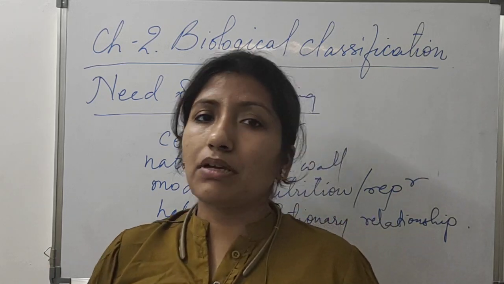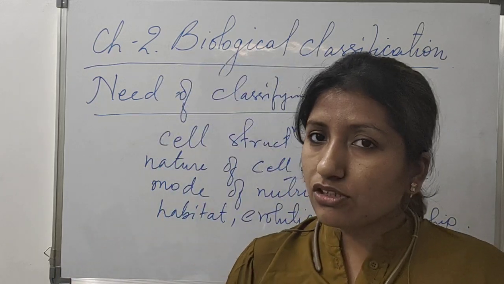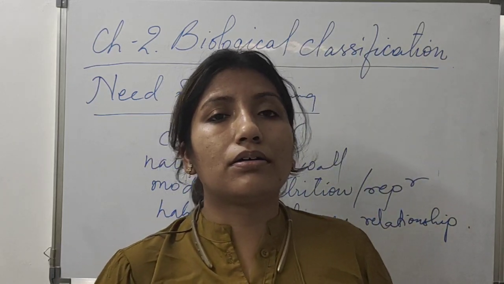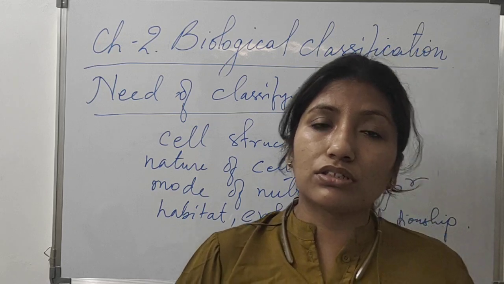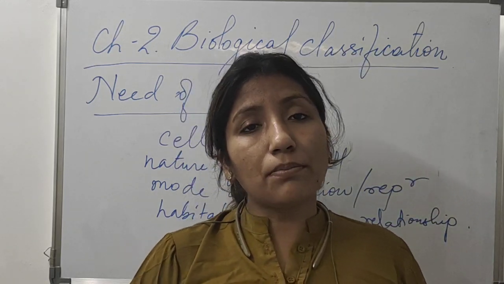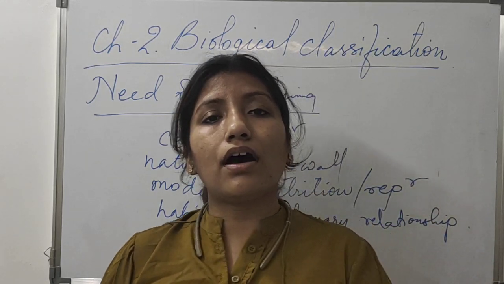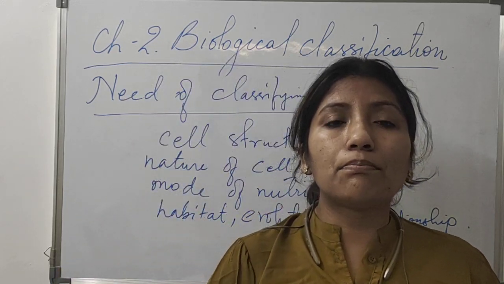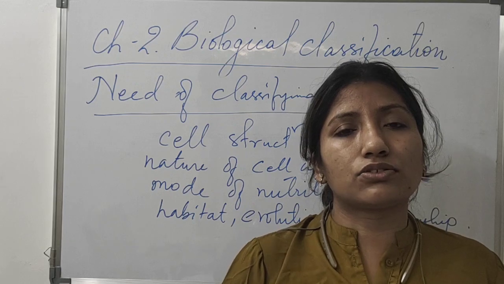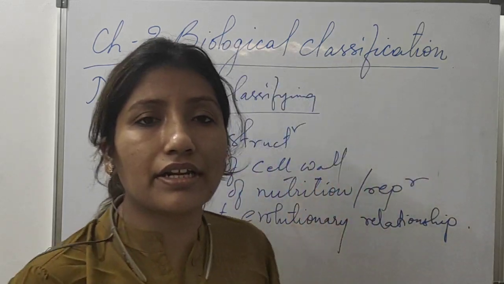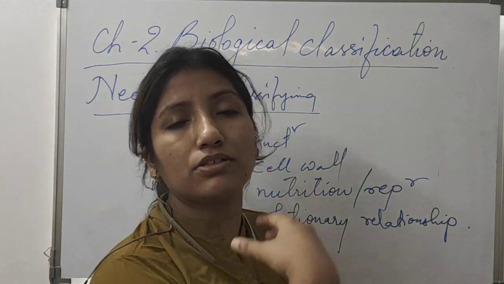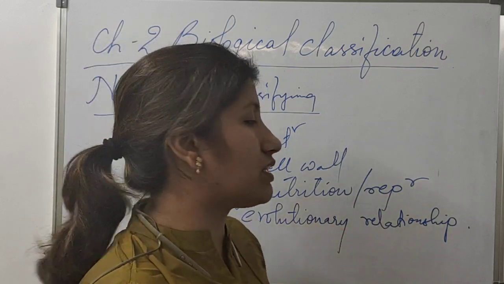Our habitat may be different. Our mode of consuming food may be different. And reproduction mode may be the same. So some similar characteristics are there, some dissimilar characteristics are there. But a very important and common characteristic should be there which can relate one organism with the other organism.